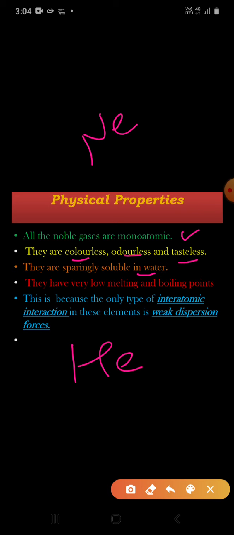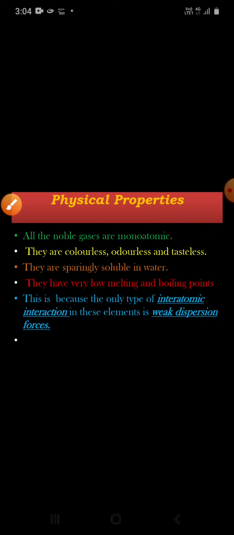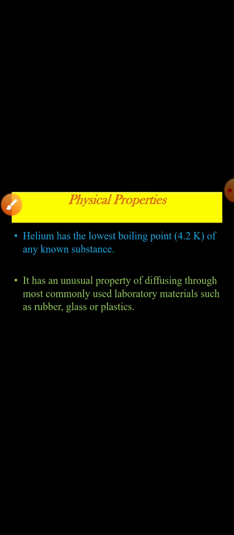They have very low melting and boiling points. And why is this so? Because the only type of interaction, that is interatomic interaction, in these elements is very weak dispersion forces. So remember all these things. This is very simple and very important.